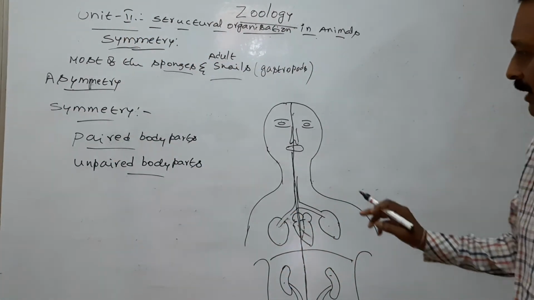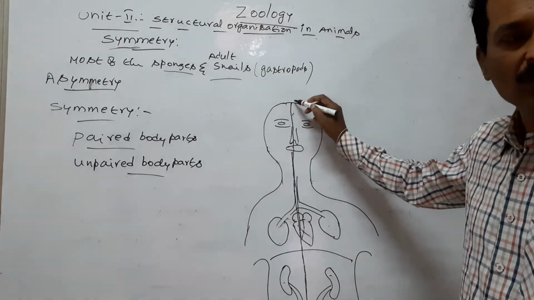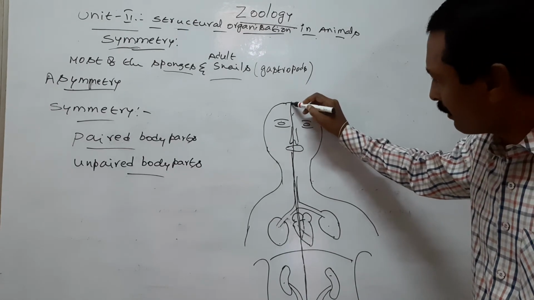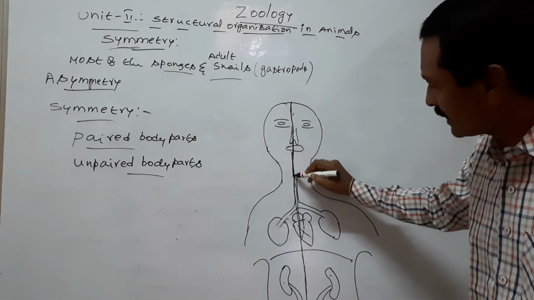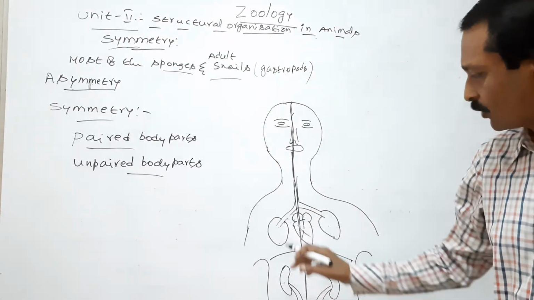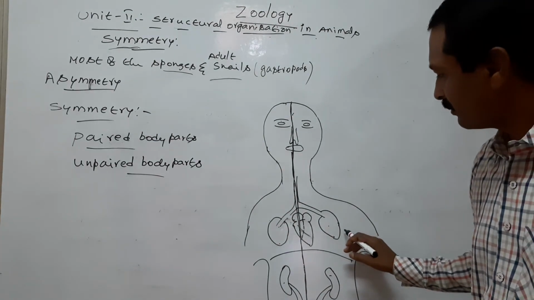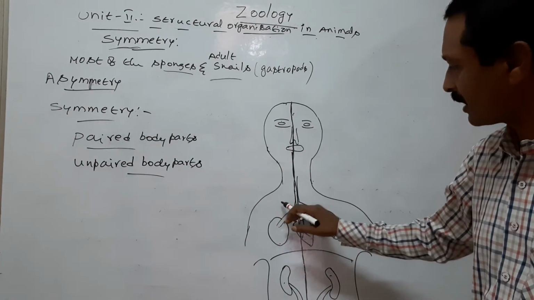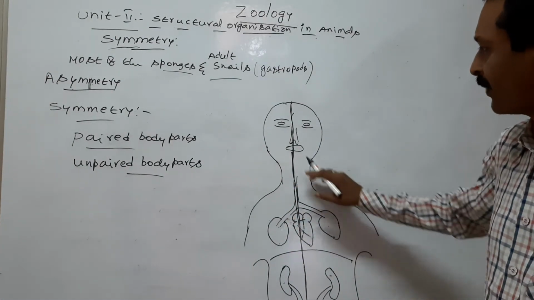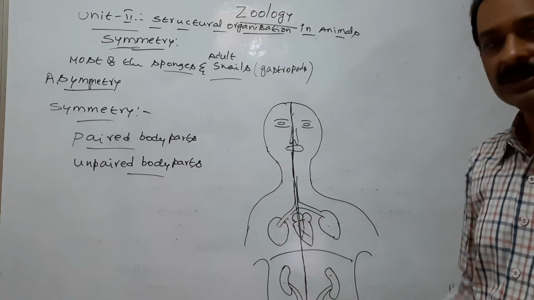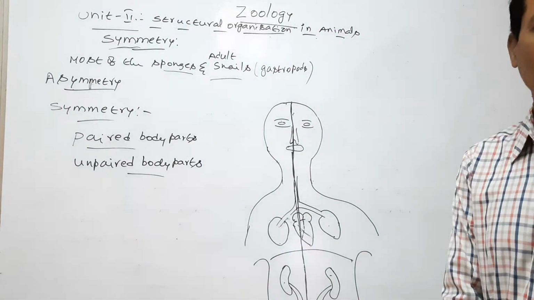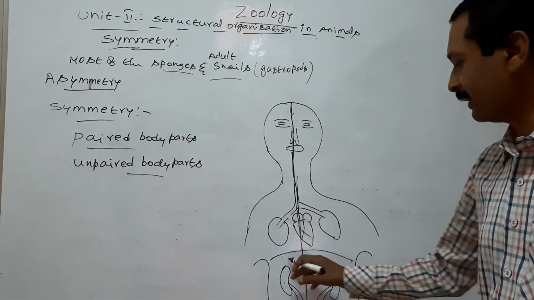So, the symmetrical animals can be cut into two equal body parts in one or many planes passing through the central axis or principal axis of the body. The two parts are also called antimeres. The paired organs are equally distributed to the two antimeres or body parts.